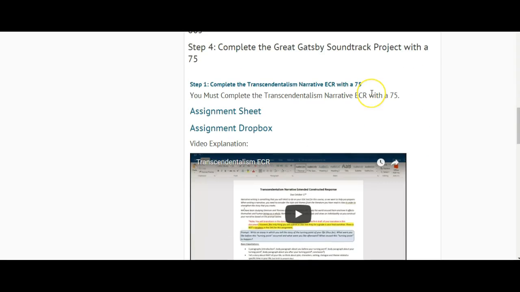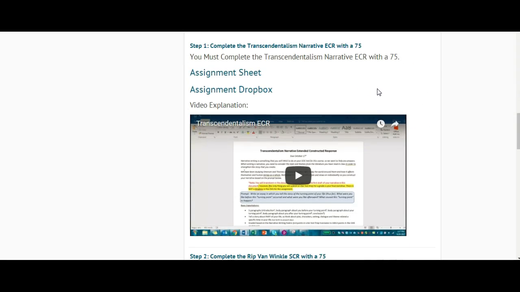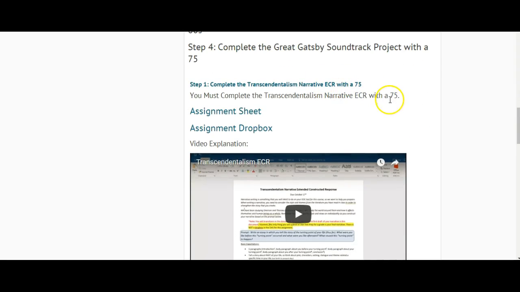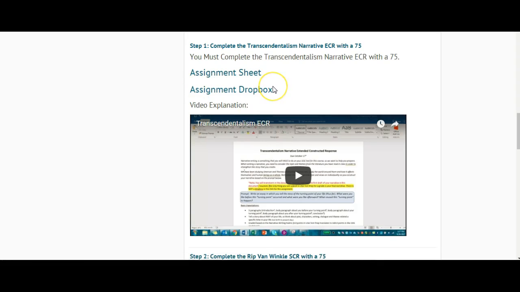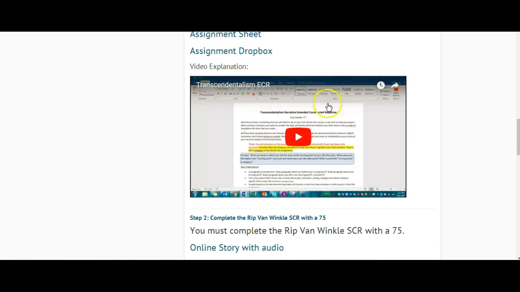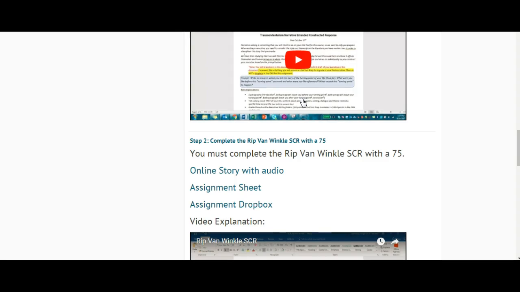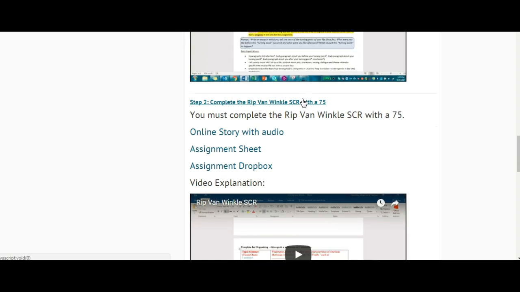Okay, so here is your Transcendentalism Narrative Extended Constructed Response. Okay, here's your assignment sheet. This assignment sheet walks you through how to do it. It also has an example of what a finished essay should look like. Also, here is the drop box to turn it in. Here is a video to explain it once again. Once you've done that and I've graded it, then you can go ahead and move on